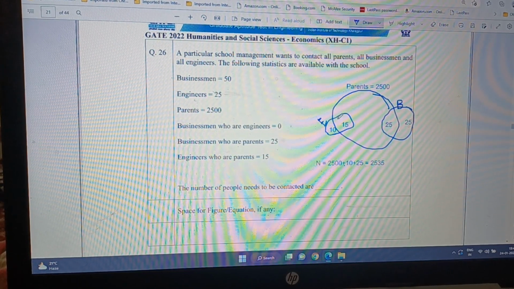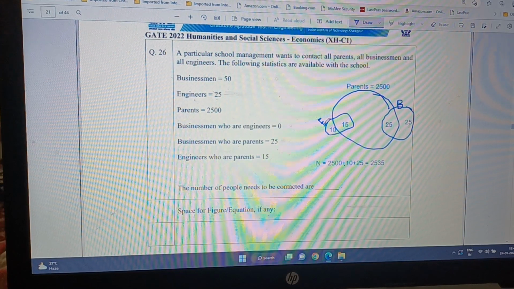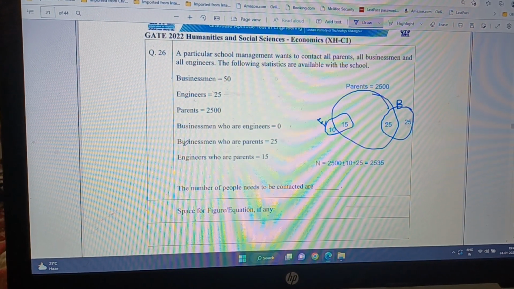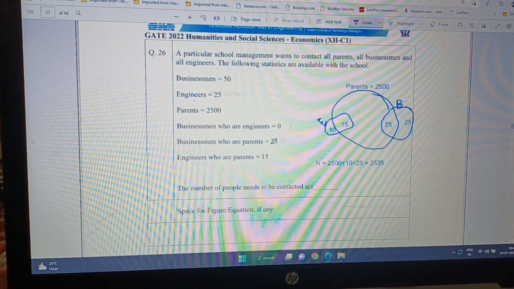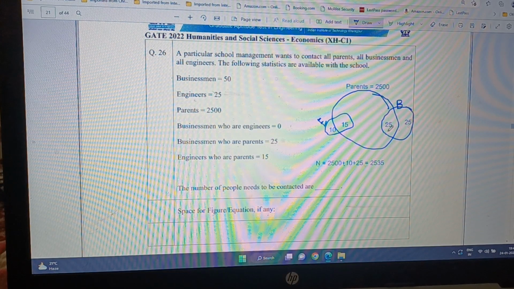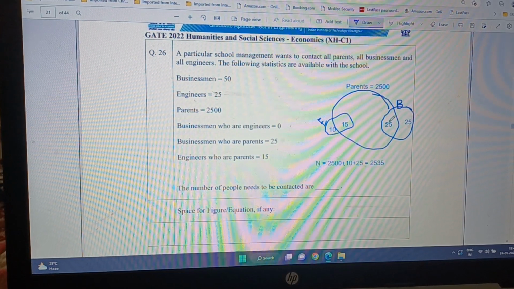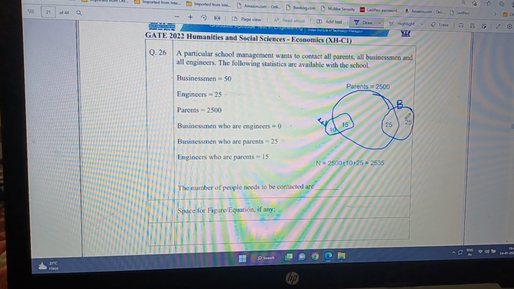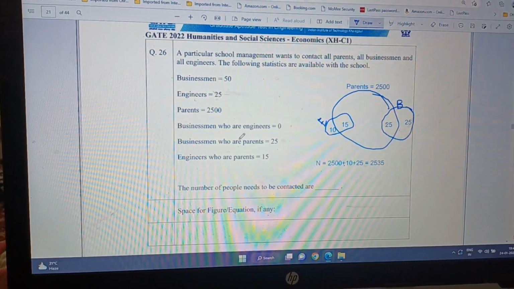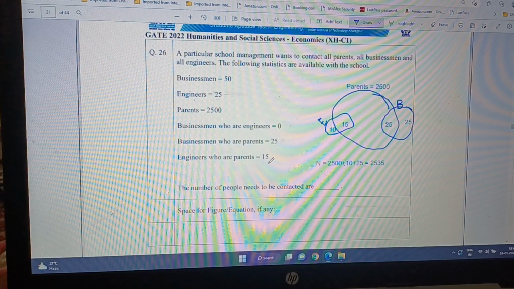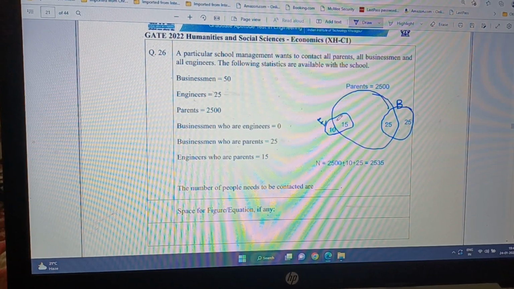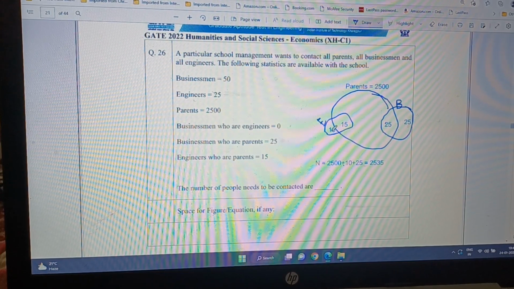So this set of engineers doesn't have anybody in the business. And businessmen who are parents is equal to 25. Since parents are 2500, these are the 25 businessmen who are parents also. And so out of 50, 25 are non-parents. And then engineers who are parents is equal to 15. So 15 engineers are parents and 10 engineers are not parents.